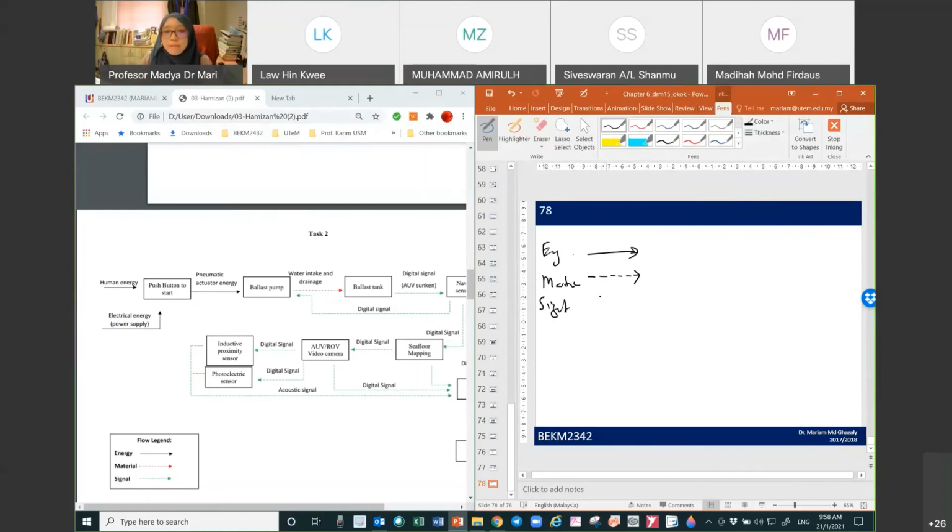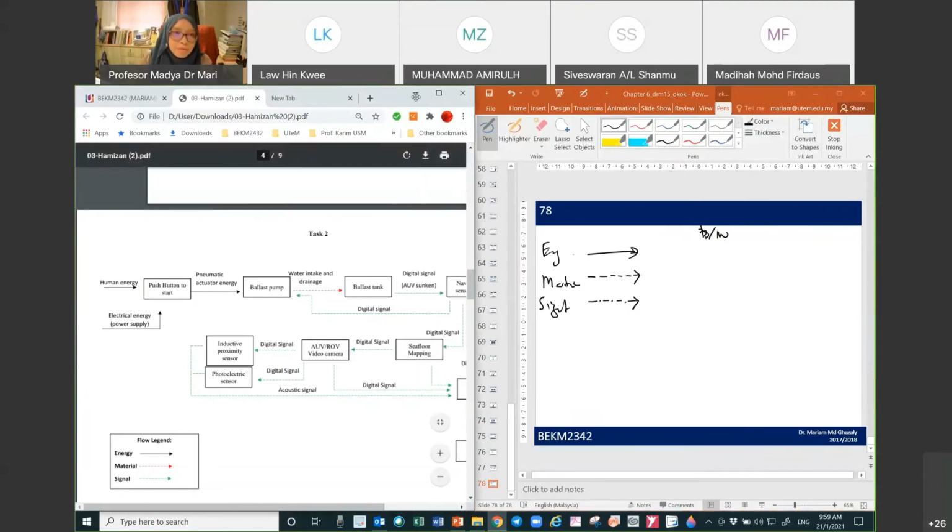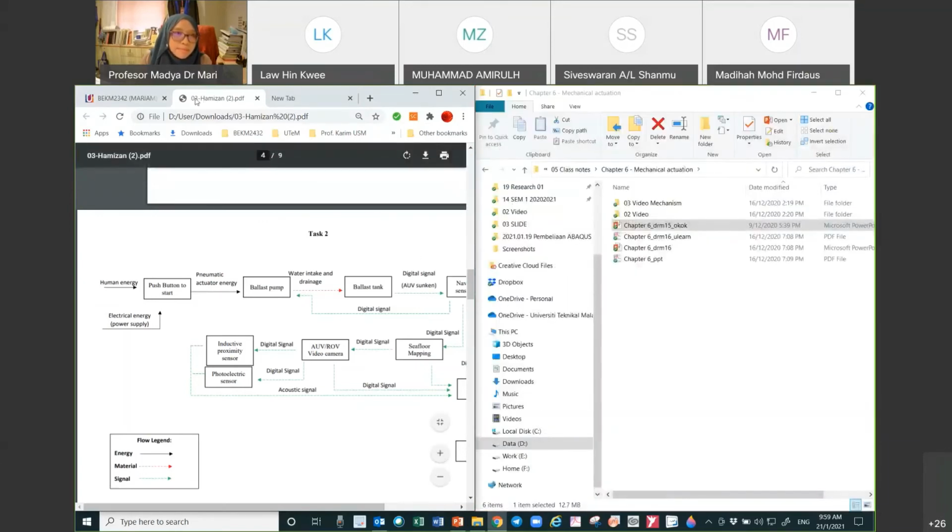For the signal, maybe you want to use a dash dotted line. So this is how you can differentiate if you only have black and white. You can use this style also to label your block diagram.